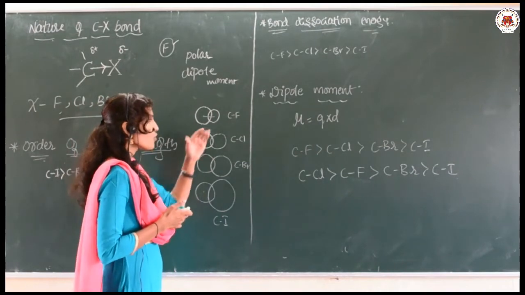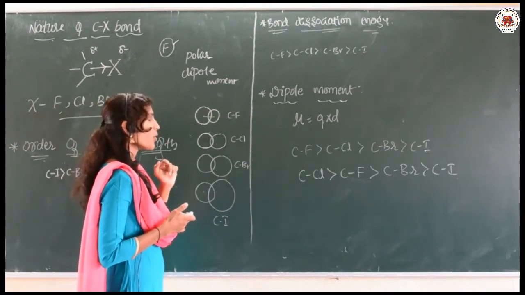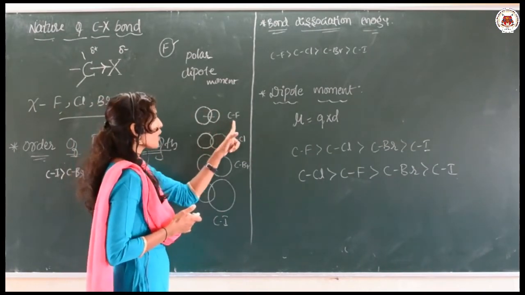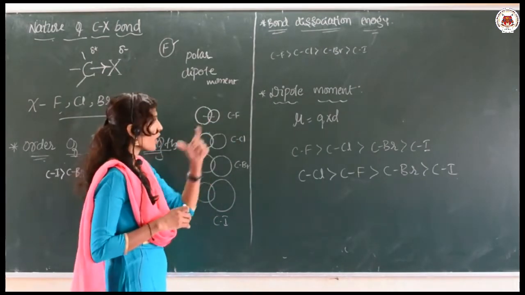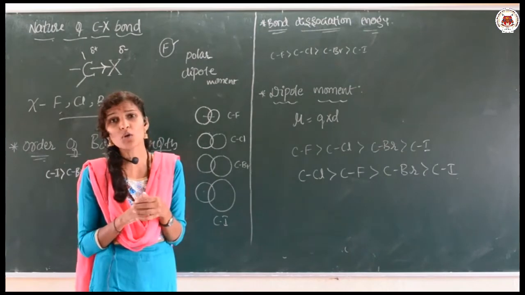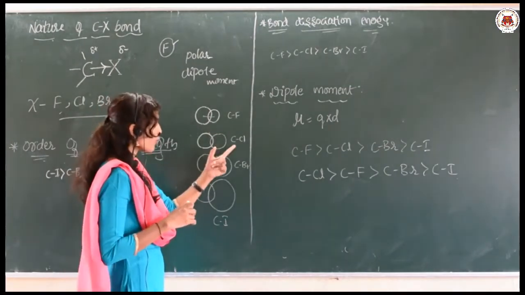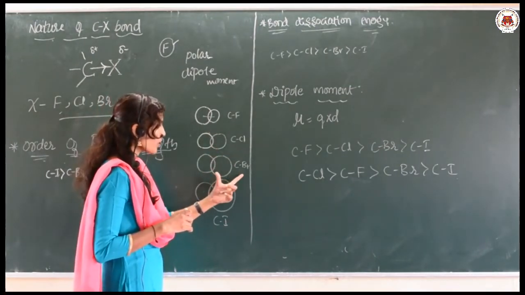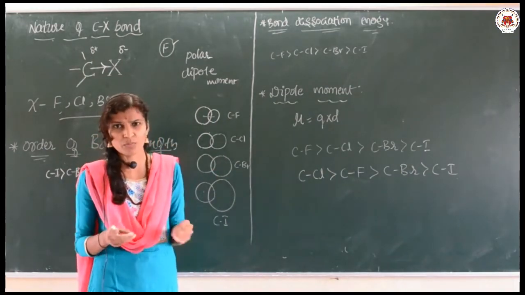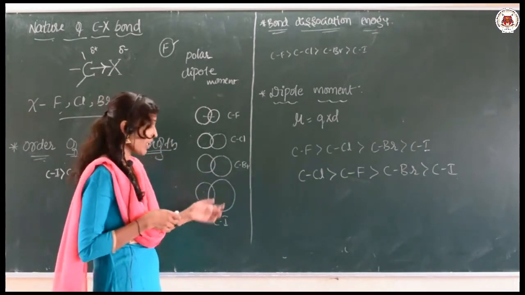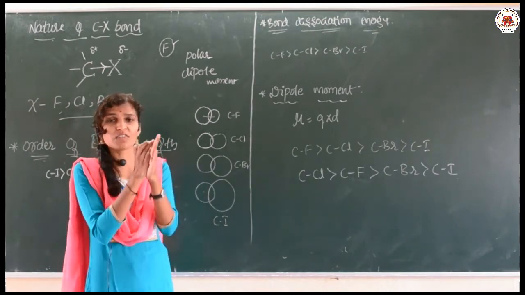So, just look at these, you can understand CF has more energy to break that bond. CF is going to have more energy because it is very closely bonded, more than CCl, then CBr, then CI. Breaking the CI bond is very easy. By providing a little amount of energy, we can break it, because the bond length is more.